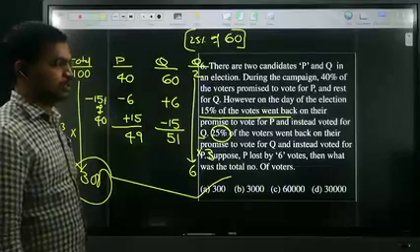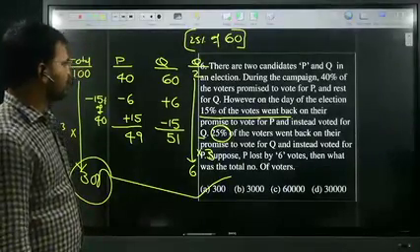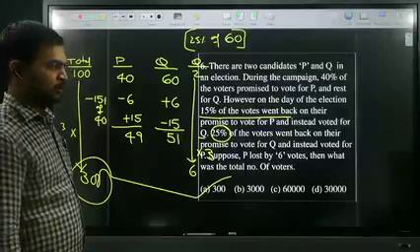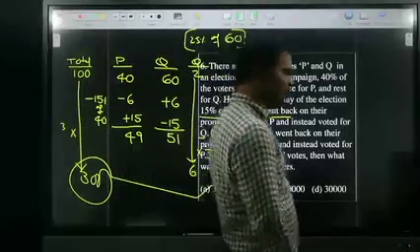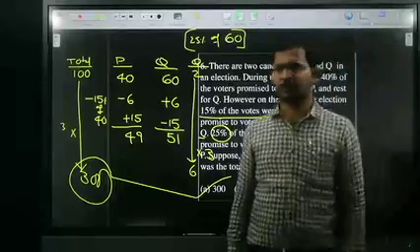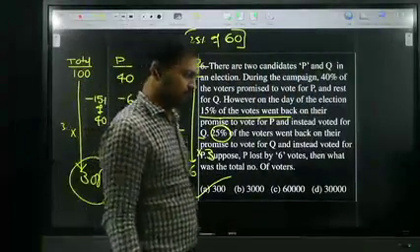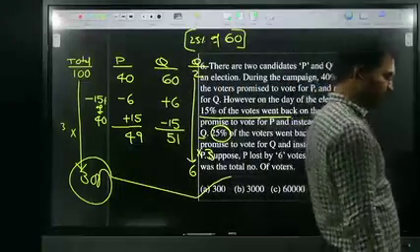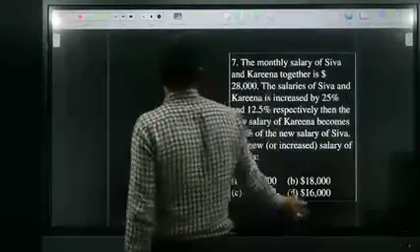Shall I move to the next question? Okay. Just make a note, all of you. If you understood the question, then the way of attacking is very easy, once you understood. Shall I move to the next question? Okay. So what is the next question?